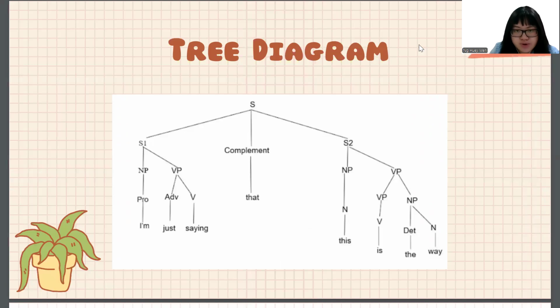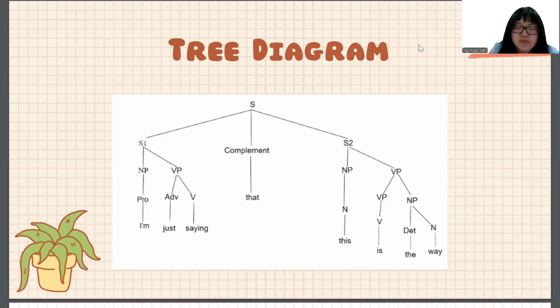And then is tree diagram. The sentence that I have chosen from the article is: I'm just saying that this is the way. So this sentence can be separated into two sentences. The first sentence is I'm just saying, and the second sentence is this is the way.